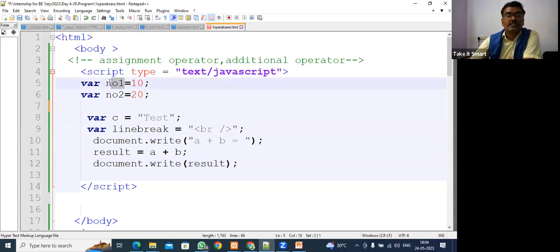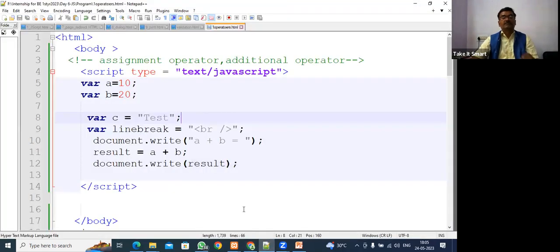So in place of changing so many things, what I am going to do is keep A here, and here I am making the variable name B. Now we will get the value. So we got the value, 30.